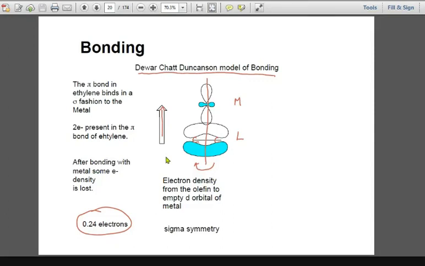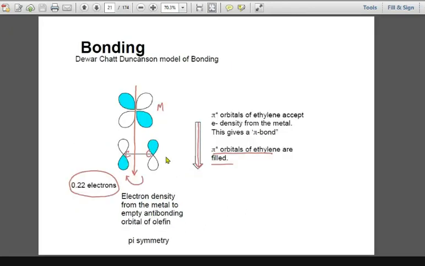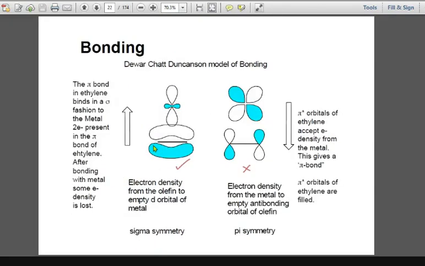Okay. The moment the sigma bond is formed from ligand to metal, the next step is that the electron density is transferred from the metal orbital to the ligand pi star orbital. So the pi star empty orbital of ethylene will accept the electron density from metal, and that is called pi back bonding because of the lateral overlapping. Now you can see it is lateral overlapping, right? Acha. Which orbitals are going to be involved? Mostly the filled d orbital, and it can be dxy, mostly dxy, right? या dxz भी हो सकता है.